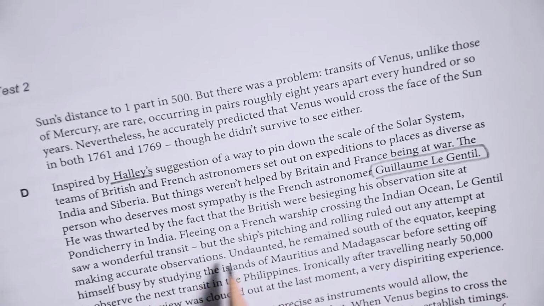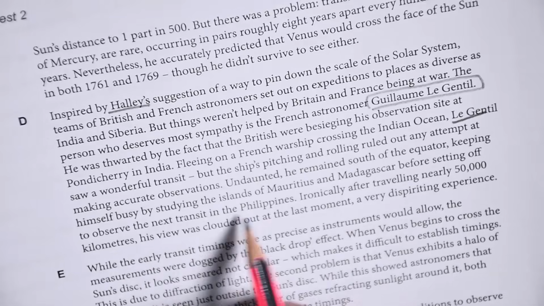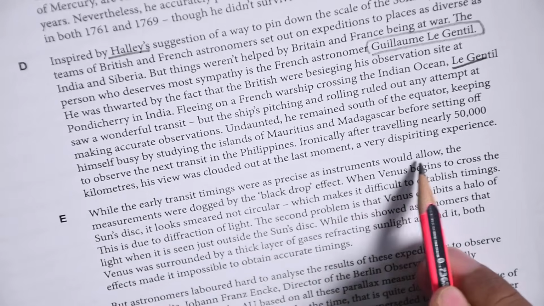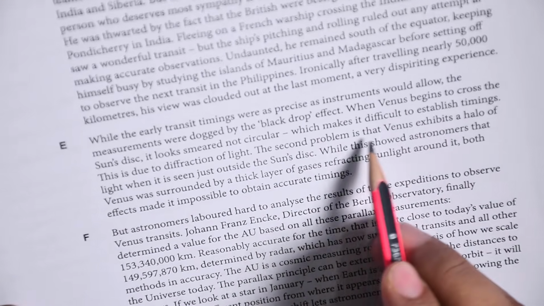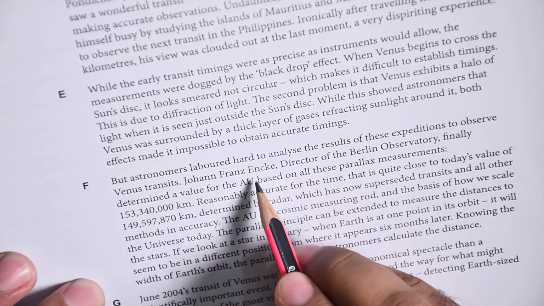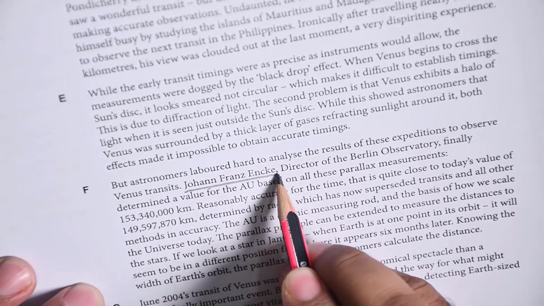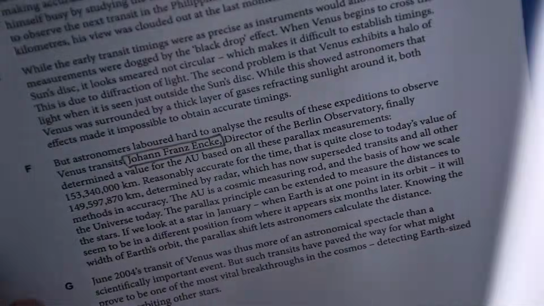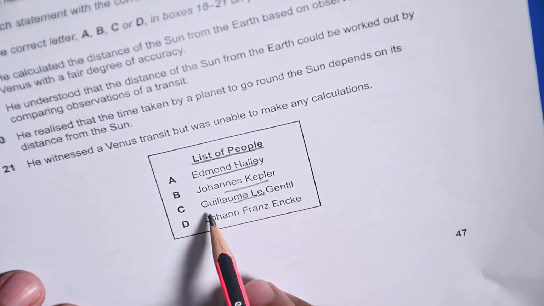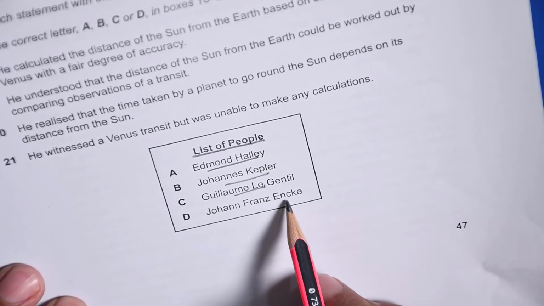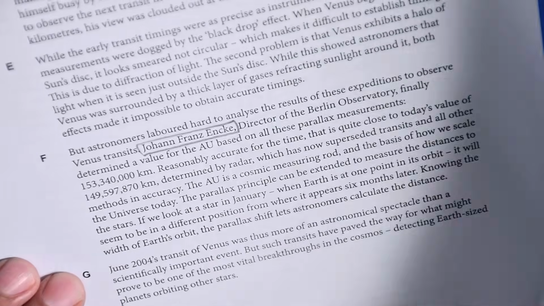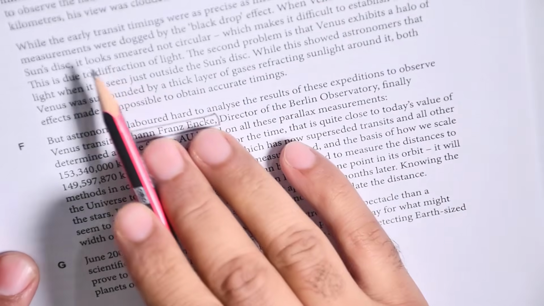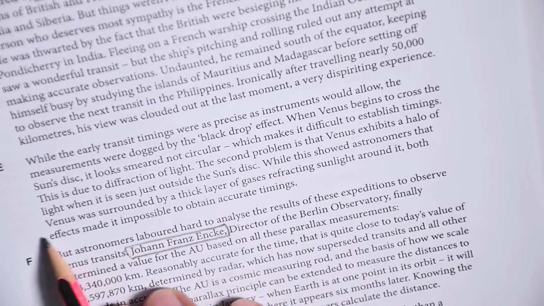Okay, so first we need to underline all the names. Again, Le Gentil. Okay, let's see, Philippines. So, it's a proper noun, so you can easily locate that. Alright, there's no name here. Director, France, Johann Franz. Yeah, we do have this name, Johann Franz. Let me just see again. We found Halley, Johann Franz, we found this Le Gentil. Now Johann Franz Encke and Johannes Kepler. Let's see if there is Johannes Kepler as well. This we found, Johannes Kepler.